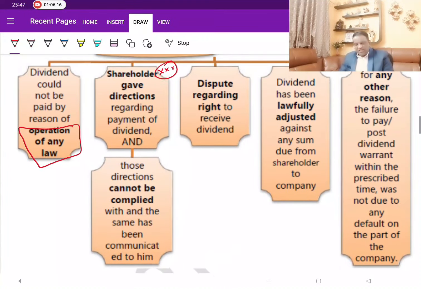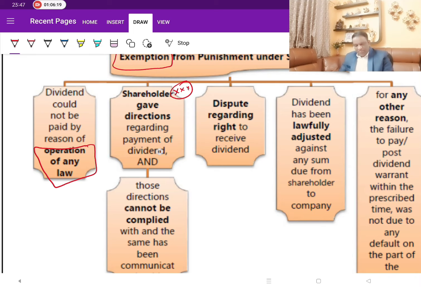The shareholder has given certain directions, but the company could not comply with that. Not the fault of the company. Maybe the shareholder wants the payment to be made to his father, but the father had closed the account. Or he has given some name, make the payment to my father whose name is so and so. But in the bank records, his father's name is spelled differently. So the banker had refused to transfer, name mismatch or whatever it is. So the company wanted to comply, but they could not comply with this for want of other details. Then why do you punish this one?